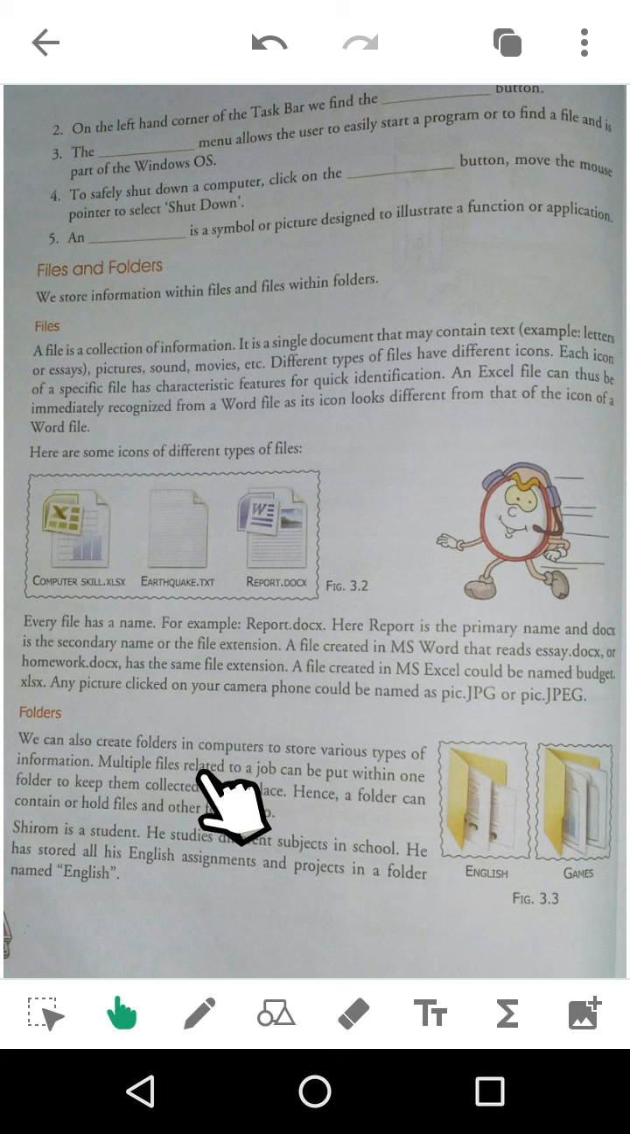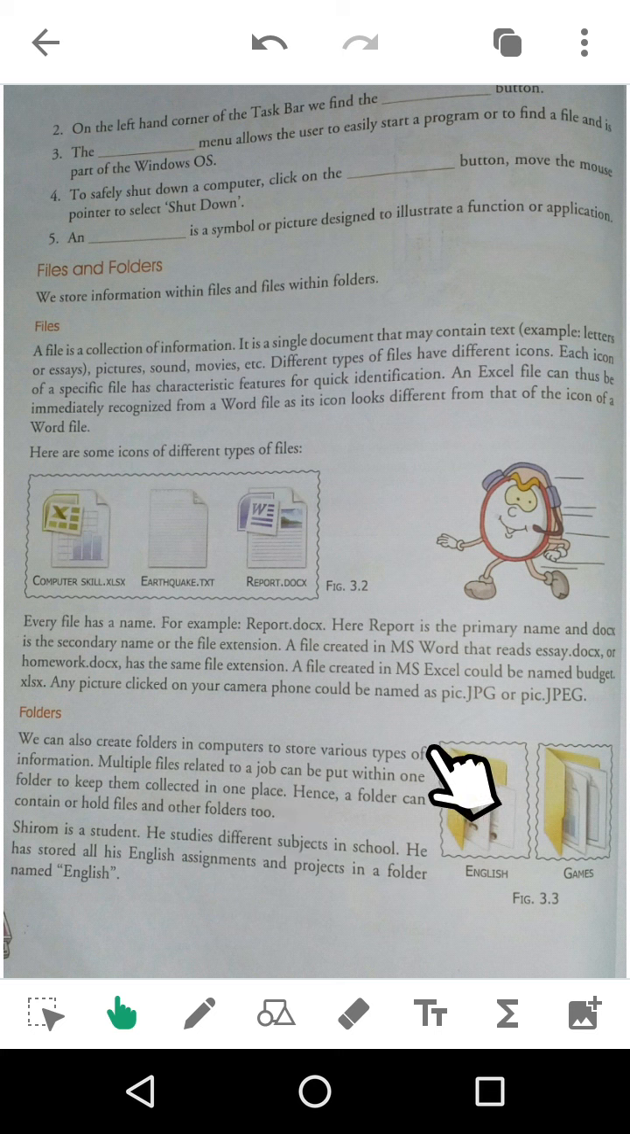So multiple files created for a job can be put within a folder. English notes in an English folder, Bengali notes in a Bengali folder, maths notes in a math folder, so that you can easily find them. So collected in one place, you can store them.